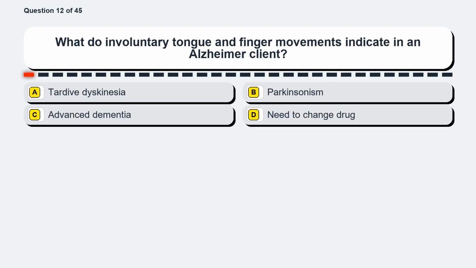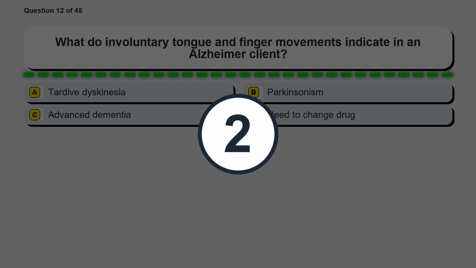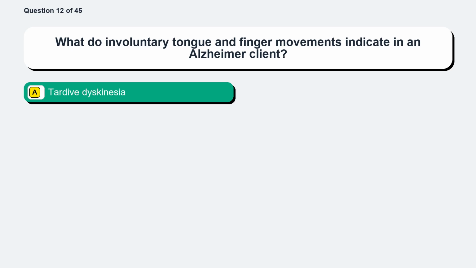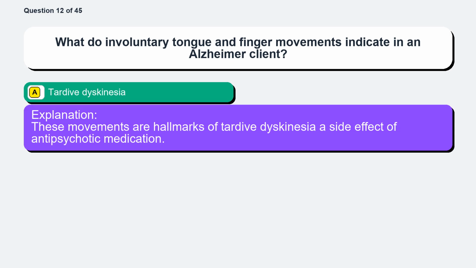Question 12. What do involuntary tongue and finger movements indicate in an Alzheimer client? Option A, tardive dyskinesia. Option B, Parkinsonism. Option C, advanced dementia. Option D, you need to change drug. The correct answer is option A, tardive dyskinesia. These movements are hallmarks of tardive dyskinesia, a side effect of antipsychotic medication.